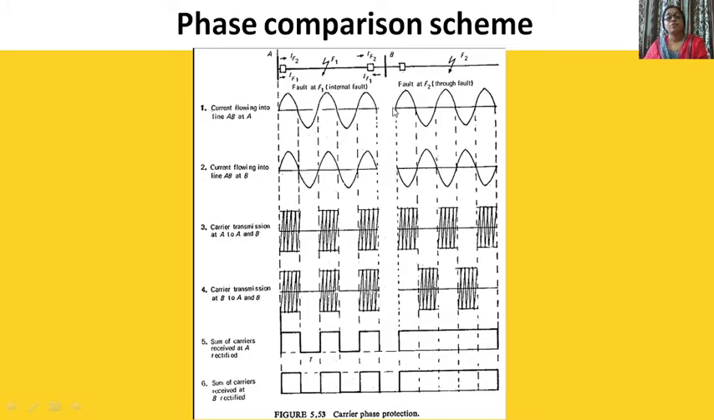Okay, for a fault at F2, the current flowing from A will definitely be in this direction. So it is again positive half, negative half, positive half and negative half.